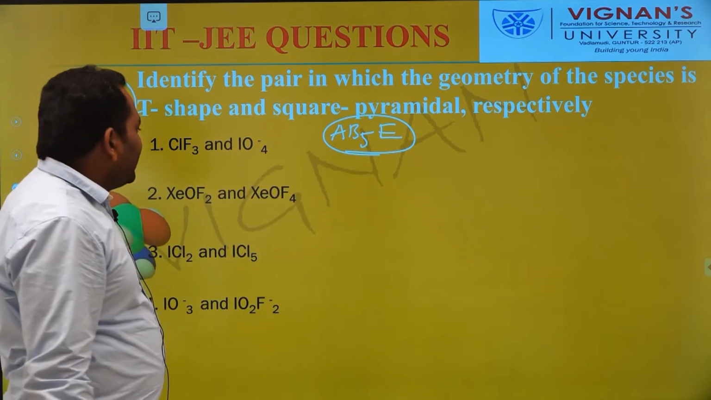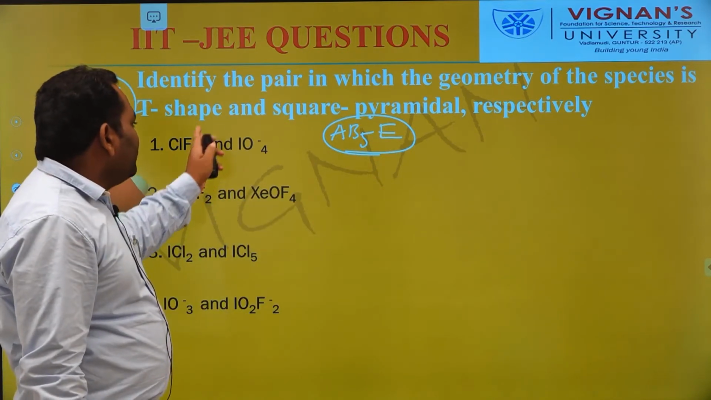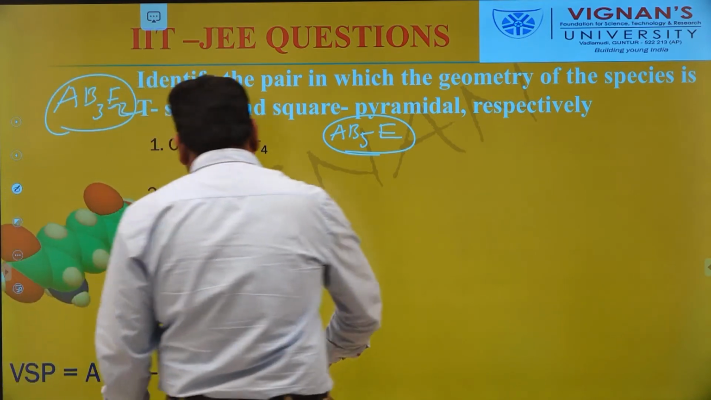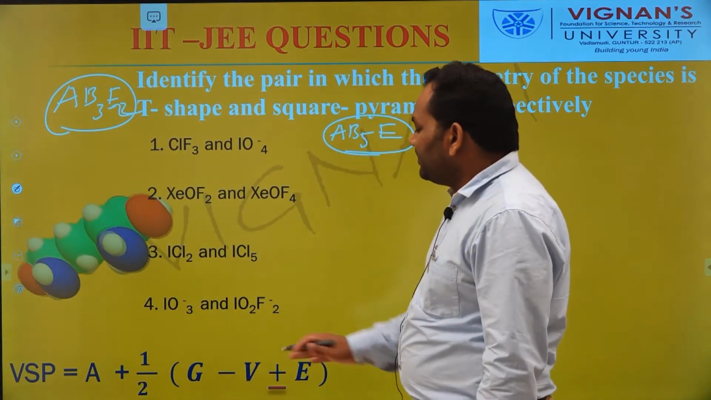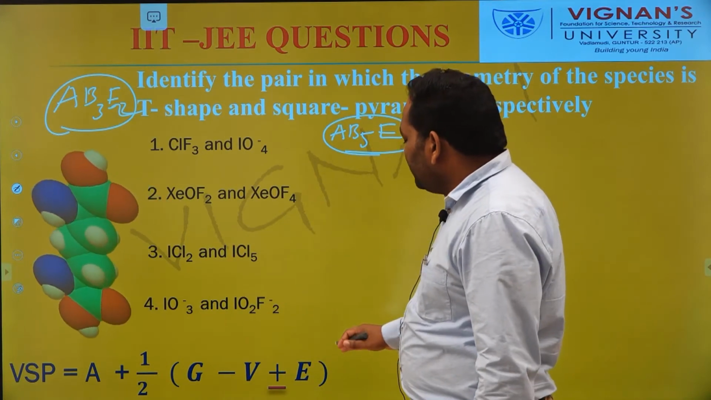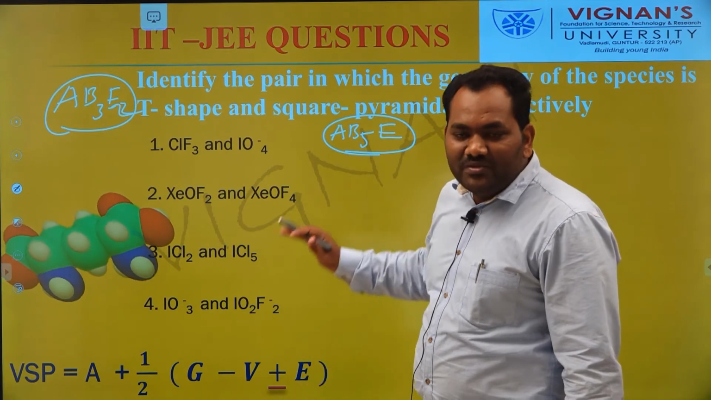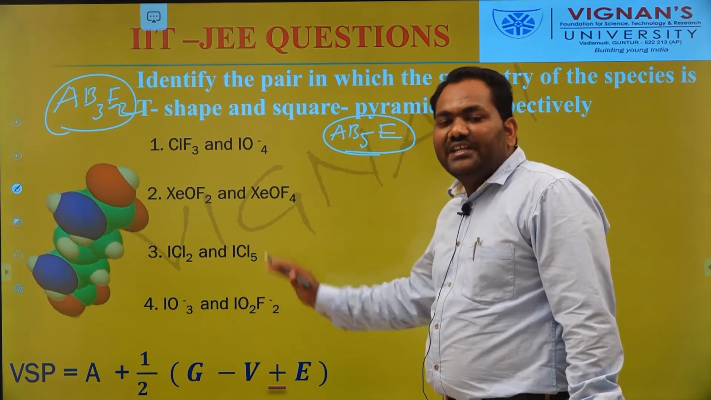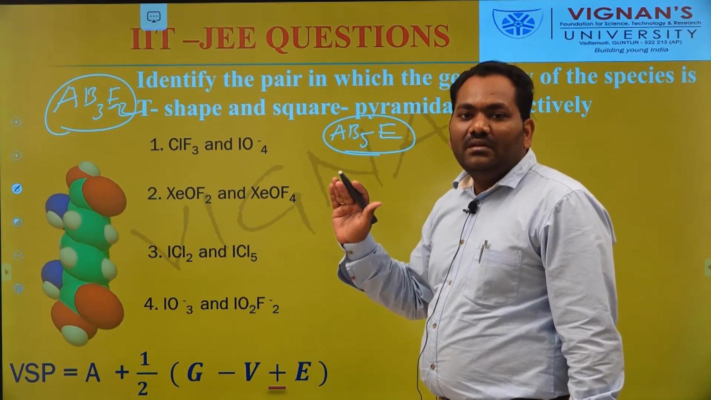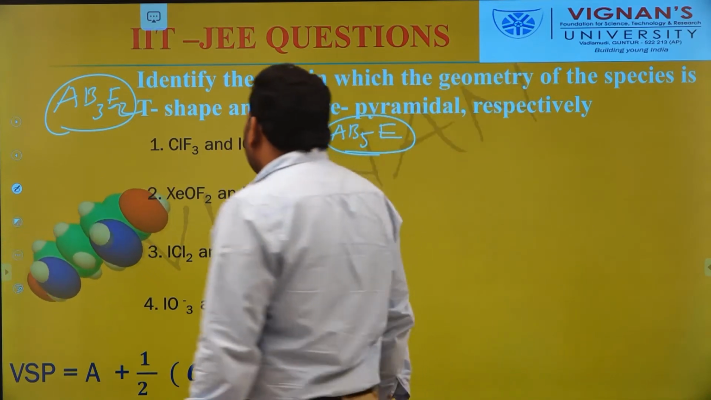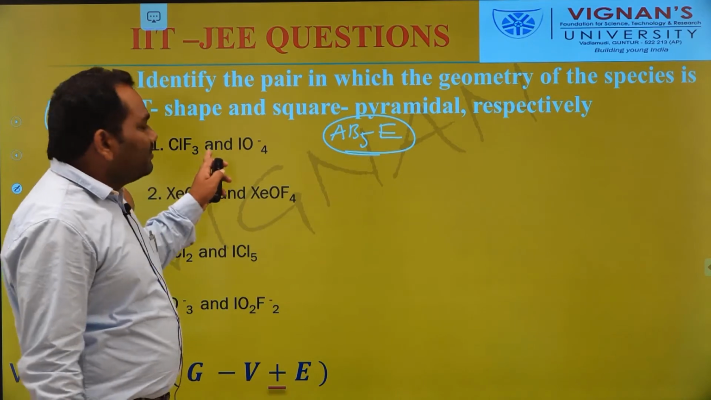Now, we can calculate the number of bond pairs and lone pairs using this formula. We already know the formula: A plus half into G minus V, plus or minus E. By using this formula, we can calculate the number of bond pairs and lone pairs. Now we can solve this problem.